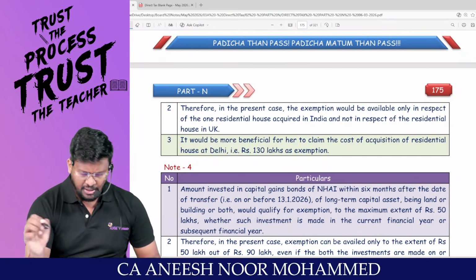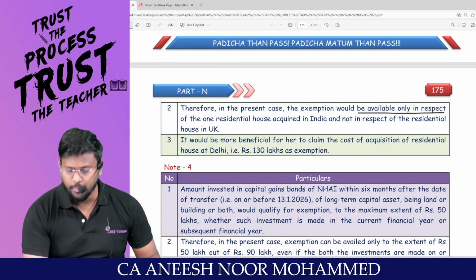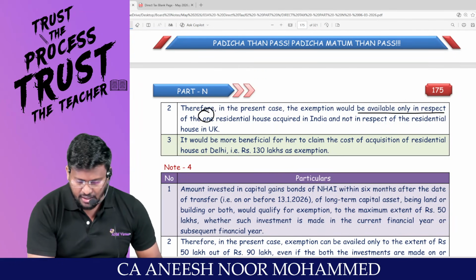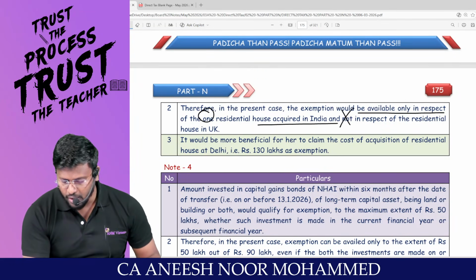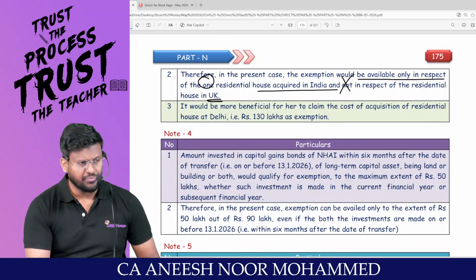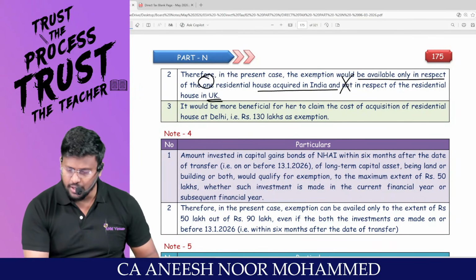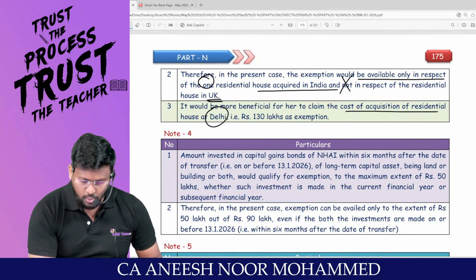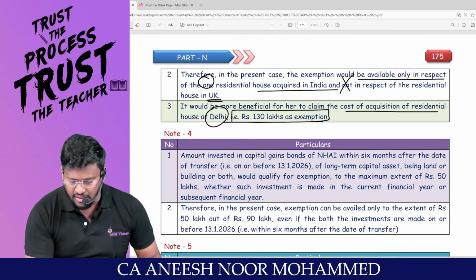Any problem? Therefore, in the present case, exemption would be available only in respect of one residential house acquired in Delhi and not in respect of the residential house in Chandigarh. It would be more beneficial for her to claim the cost of acquisition of the residential house at Delhi, that is 130 lakhs, as exemption.